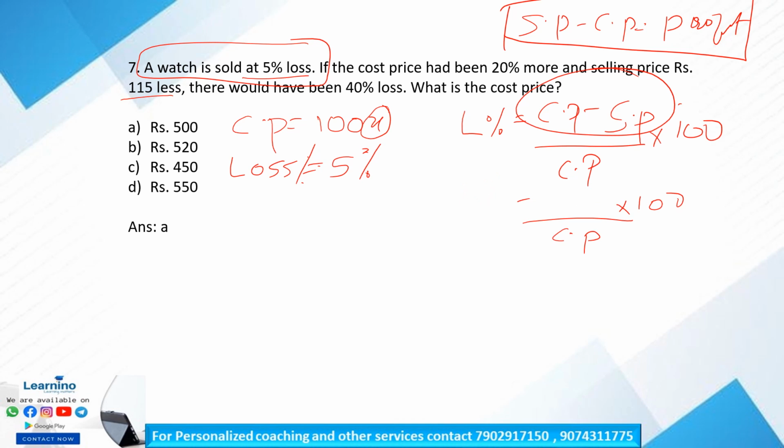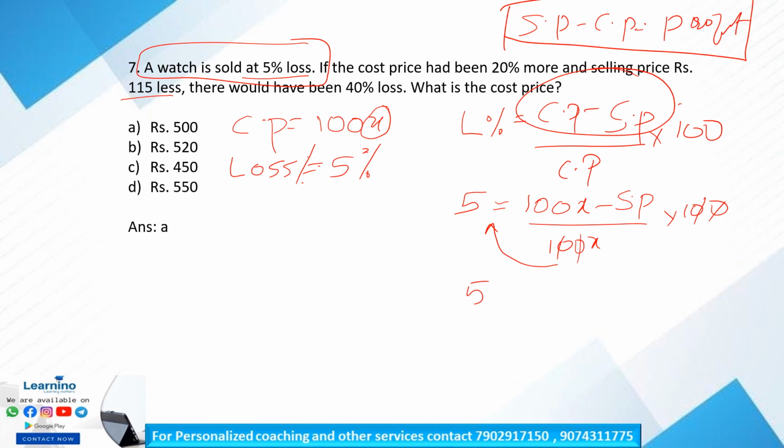So from this equation we have to find the selling price. What is loss percentage? It is 5. So 5 is equal to cost price 100x minus selling price by 100x into 100. 100 cancels, so 5x is equal to 100x minus selling price.